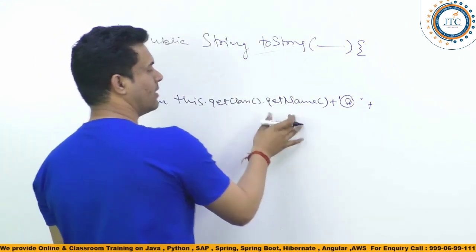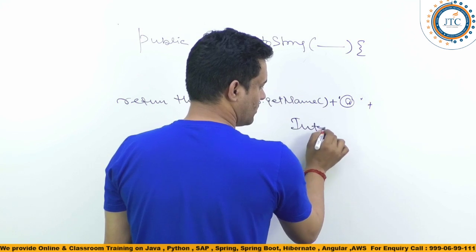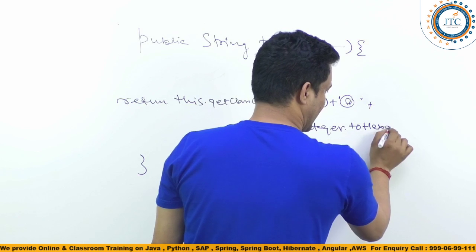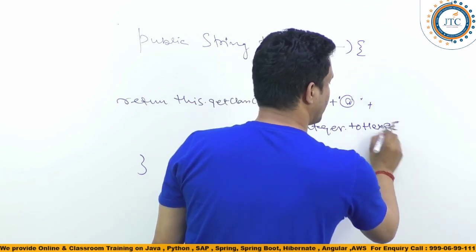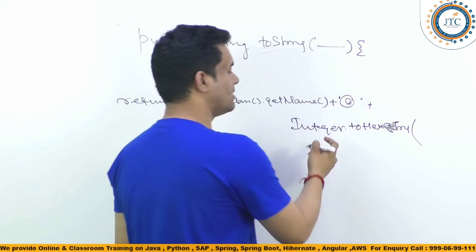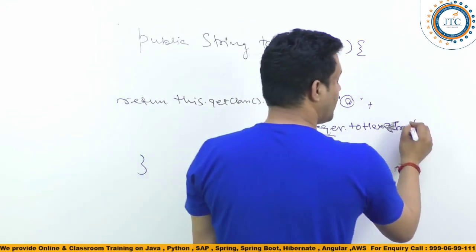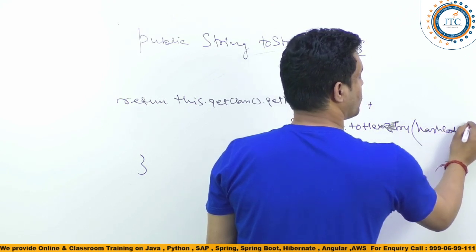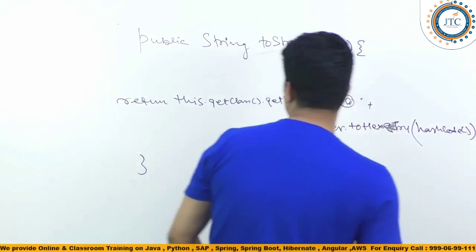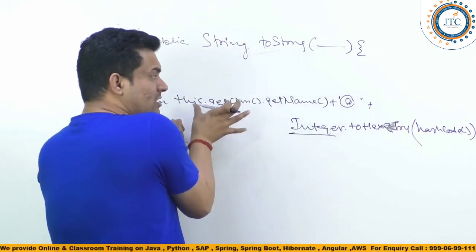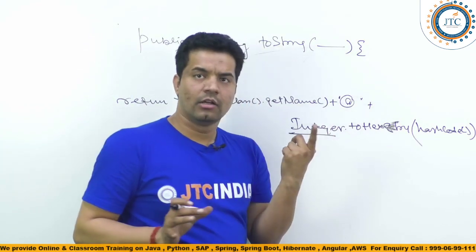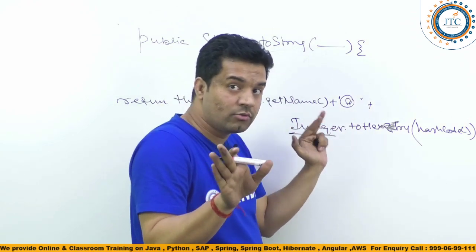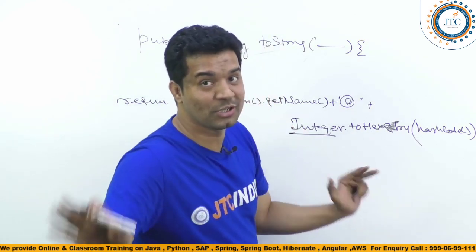Integer.toHexString. There is a method inside the Integer wrapper class, and here it is calling the hashCode method. So this is the default implementation. Now it depends on what sort of hashCode method there is. Again, I'm not going to talk about hashCode, because that is a different question.